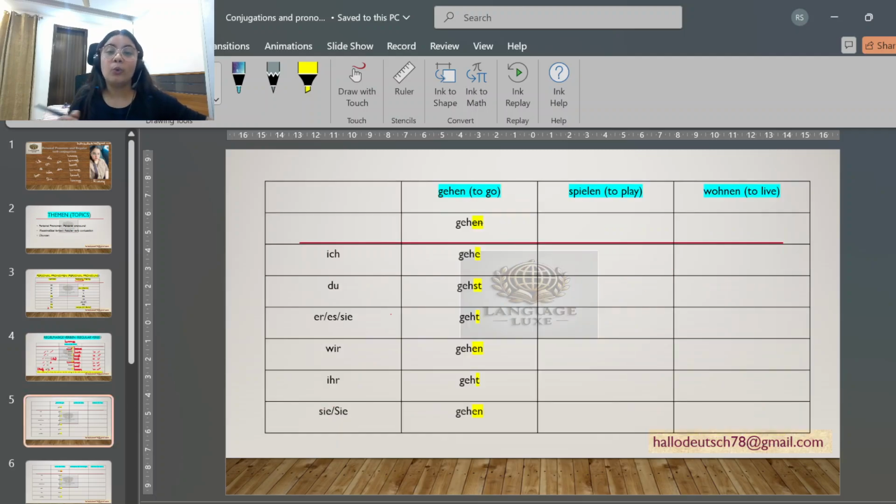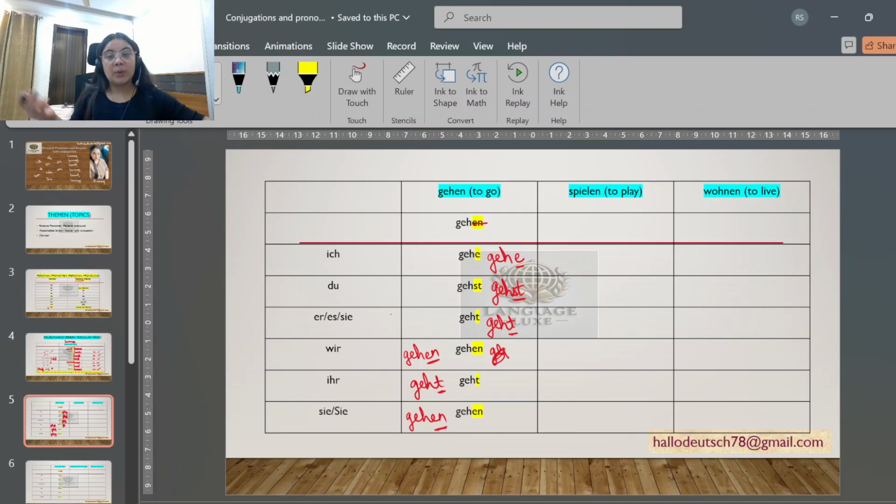Gehen. Gehen means to go. Again we'll remove this en, then we'll add the endings: ich gehe, du gehst, er, sie, es geht, wir gehen, ihr geht, then sie gehen.